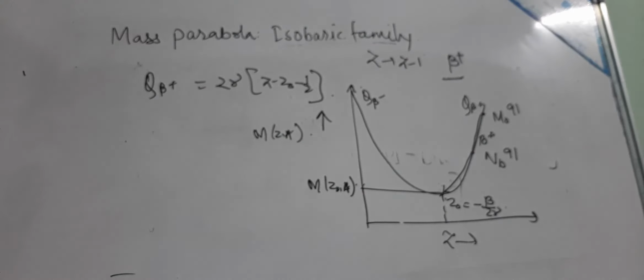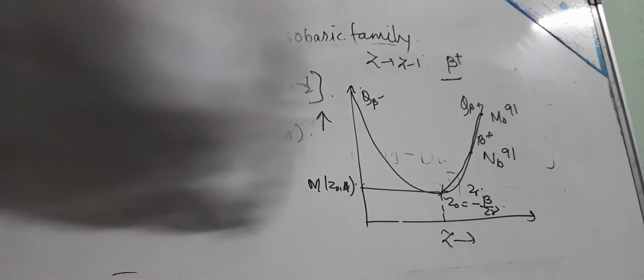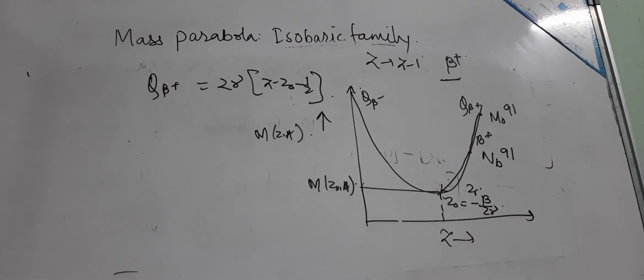Again it changes, mass number is 91, and it is converted into zirconium, Zr. Then on the left side, that is beta minus.